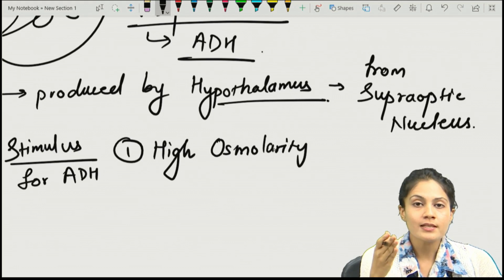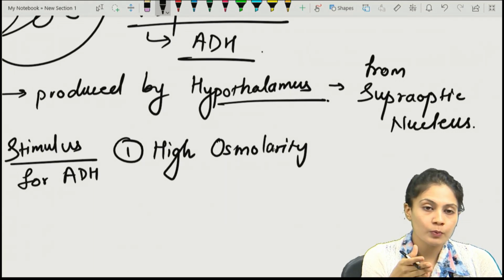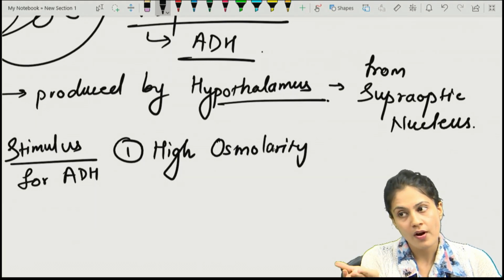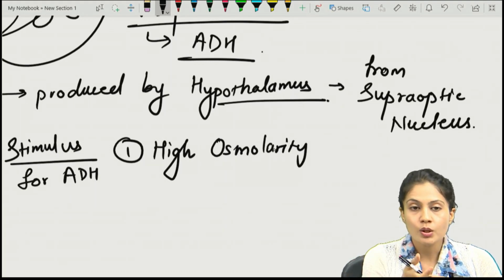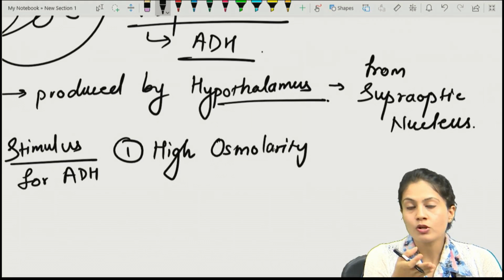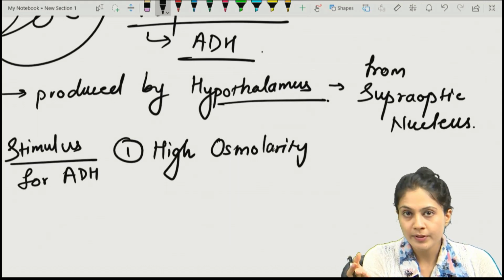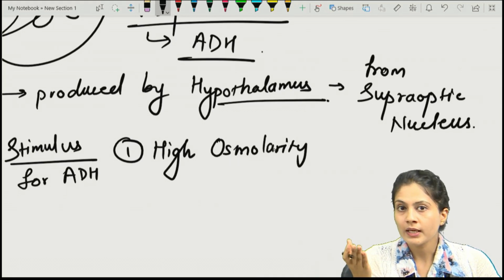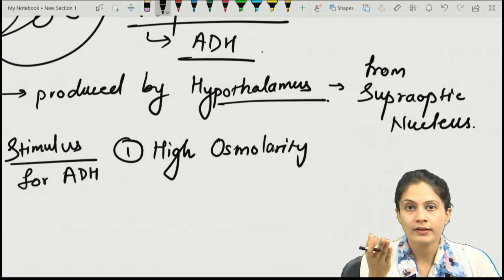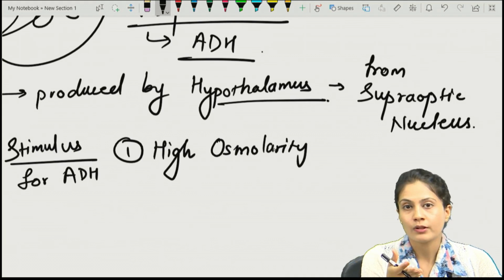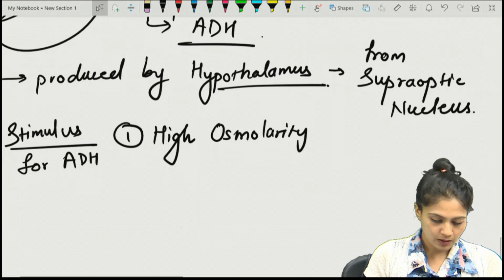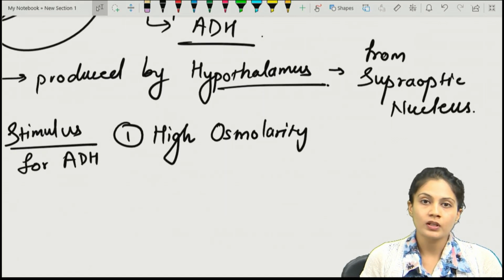So, the response is always opposite to the stimulus. Whatever the stimulus is, the contrasting response will occur, right? So once high osmolarity is there, ADH will be released, there will be inhibition of diuresis of water, right? And the osmolarity will be recovered back to normal with the help of ADH, right? So, that is one of the stimuli.